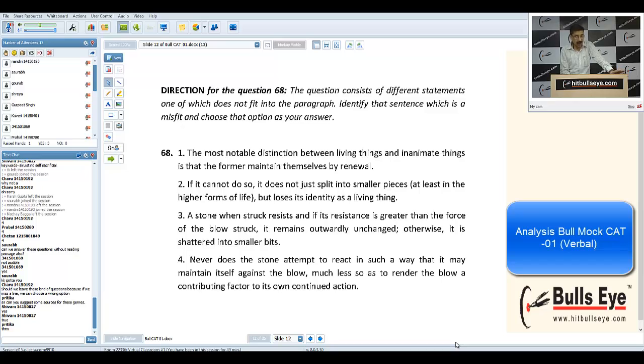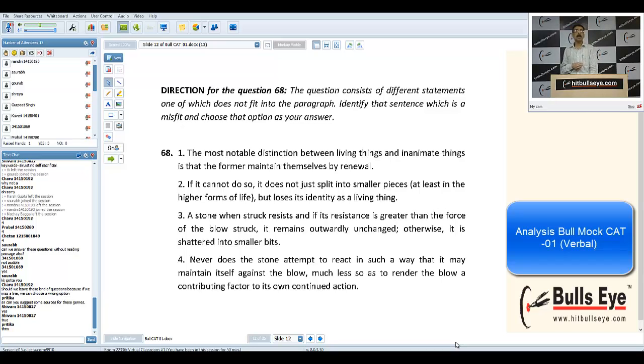Now listen very carefully. While solving your misfit, out of 4 sentences we have to find the odd one. Make sure that you try to link these sentences via theme. Just try to locate the theme in the sentences given, and you will find that 3 are linked via one central theme, and 1 is left out. The left out sentence is called the odd man out.